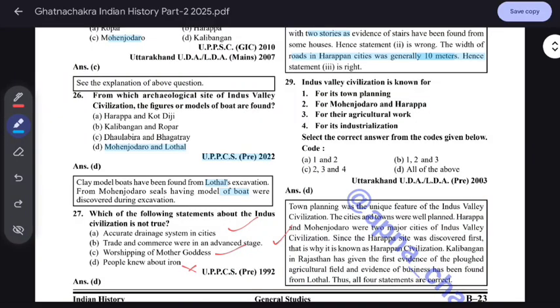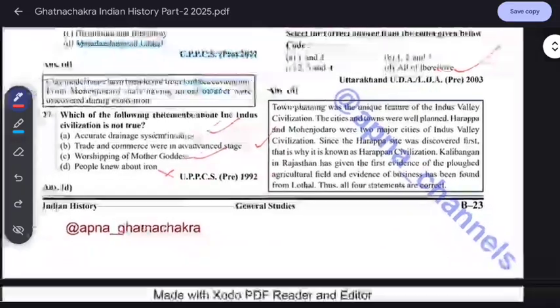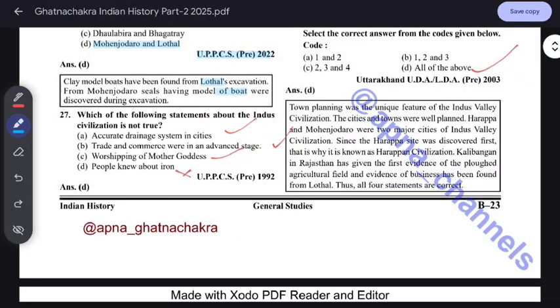The Indus Valley civilization is known for its urban areas and is famous for town planning. For Harappa and Mohenjo-daro, we also know that agriculture and industrialization were there at that time. So all of them are correct. Town planning was a unique feature of the Indus Valley civilization.